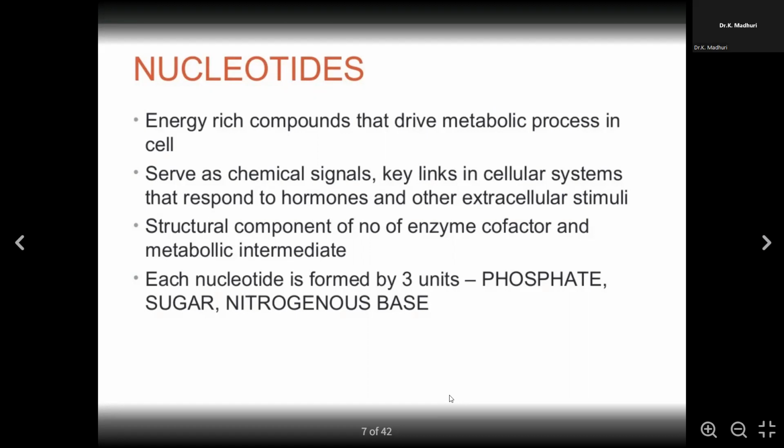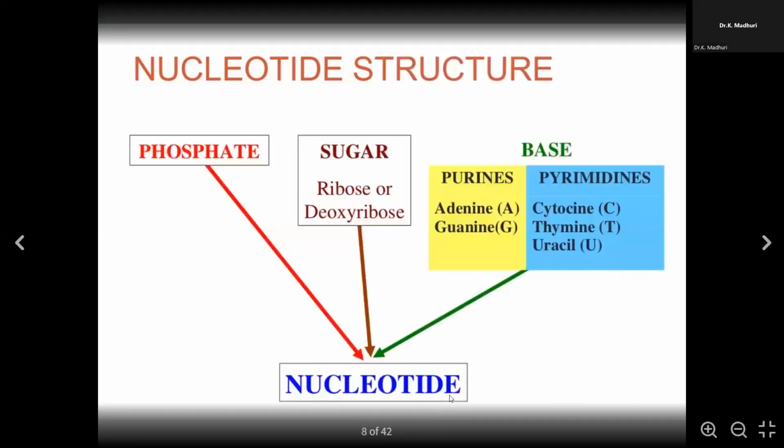And each nucleotide is formed by basically 3 units. As I mentioned, the nucleotide is a building block, like the brick of the house. Definitely the bricks are supported with cement, soil, right? The same way this nucleotide is formed with a phosphate group, a sugar group, and a nitrogenous base. So as you can see here very clearly, a nucleotide is made up of a phosphate, a sugar, and a base. What is the sugar group? In RNA, the ribose sugar is present. In DNA, the deoxyribose is present.